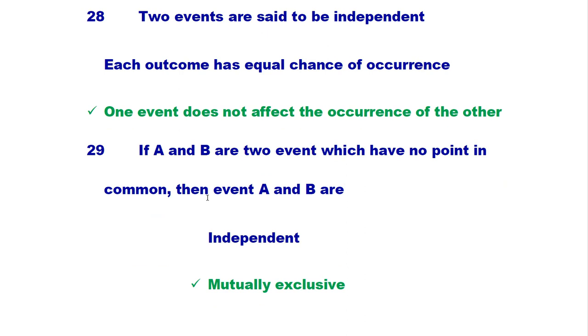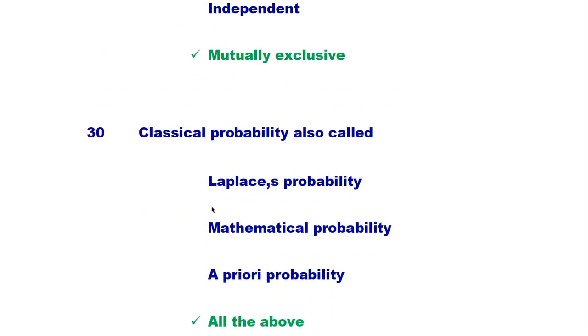If A and B are two events which have no point in common, then events A and B are mutually exclusive. If one event is head and the other event is tail, then these two events are mutually exclusive because there is no point in common between these two events.